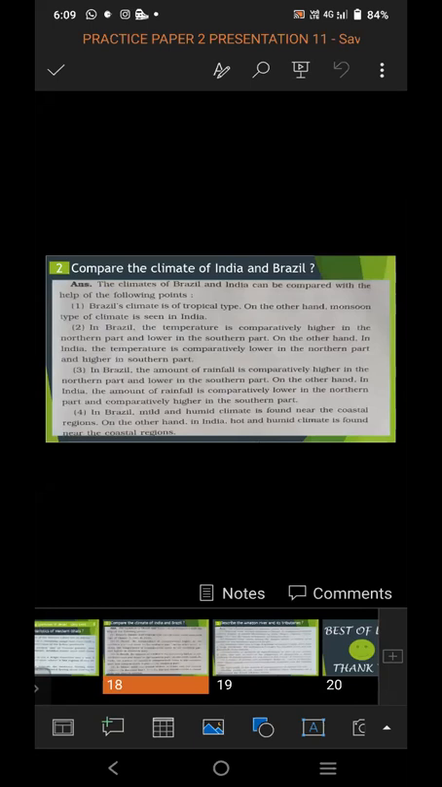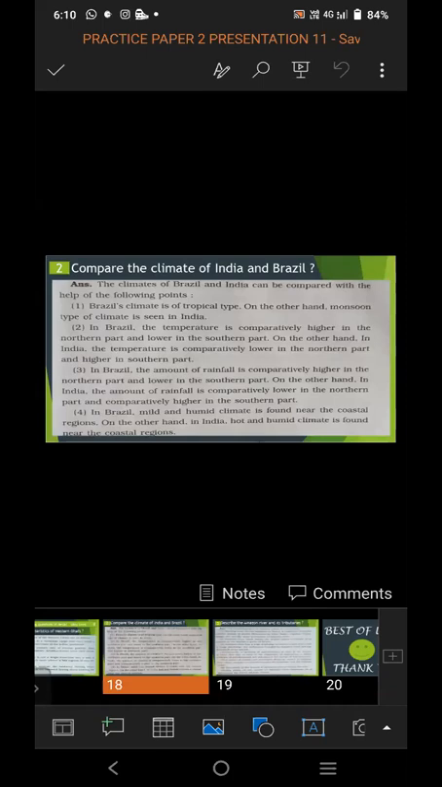Second question asked is compare the climate of India and Brazil. In this, we have to write the comparison between the climate of Brazil and India. So the answer to this question is Brazil's climate is of tropical type. On the other hand, monsoon type of climate is seen in India. This is the important point you have to remember.